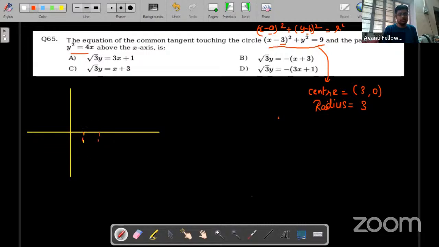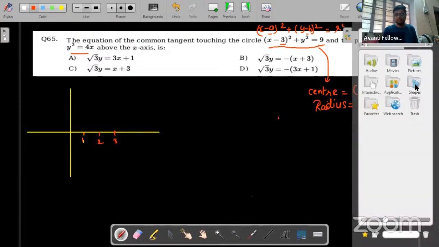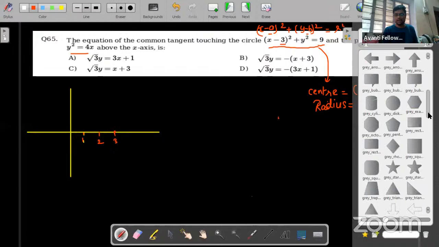This is 1, this is 2, this is 3. This is our center, and with this center I have to draw a circle of radius 3. Radius 3 means definitely it will pass through the origin, so I'll draw a circle of radius 3.